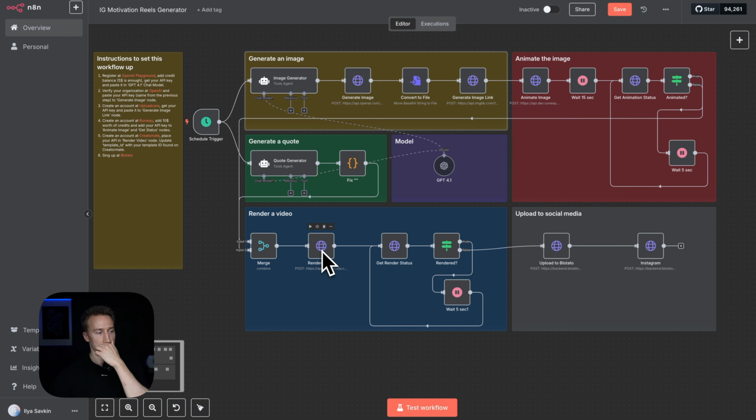So it pushes it to Create and actually creates a reel with text and music, and so it creates an actual video that we're gonna post. Here also is implemented the algorithm to check the status of the rendering. So we get a status, we check if it's rendered. If it's not rendered, we wait 5 seconds and check again, and we do it until it's rendered.